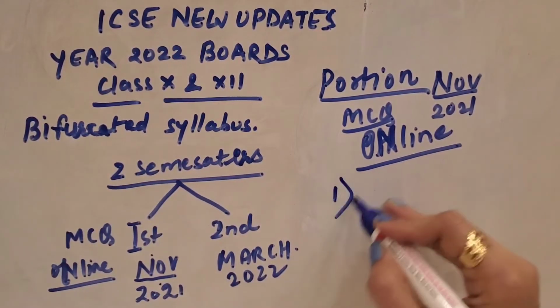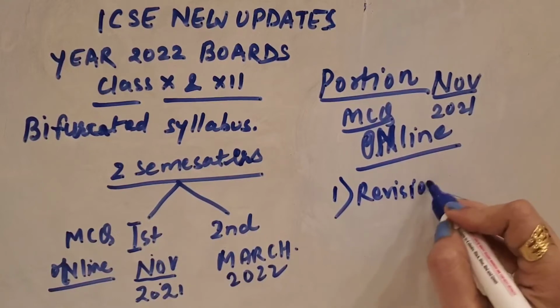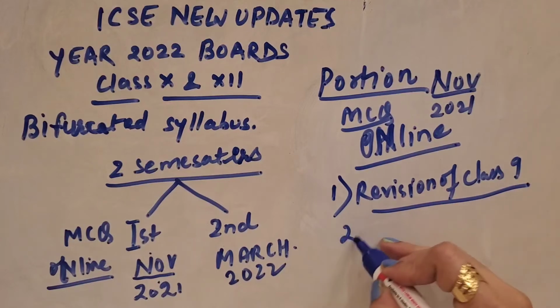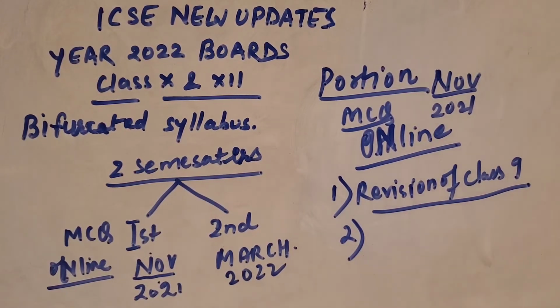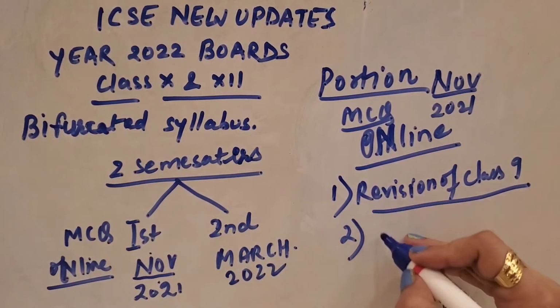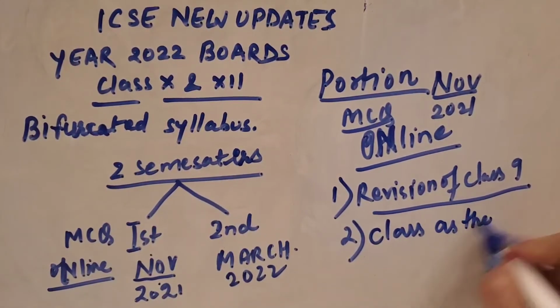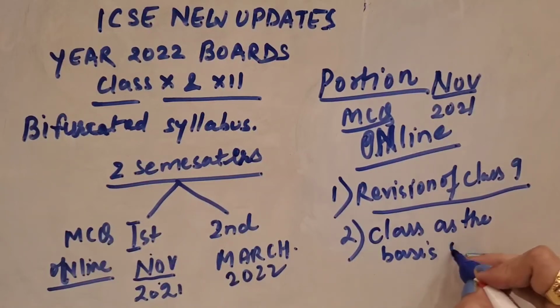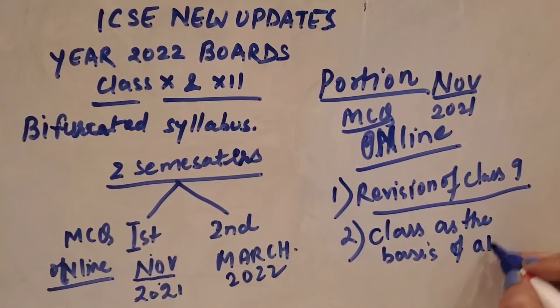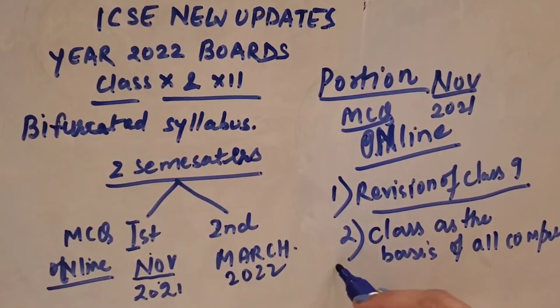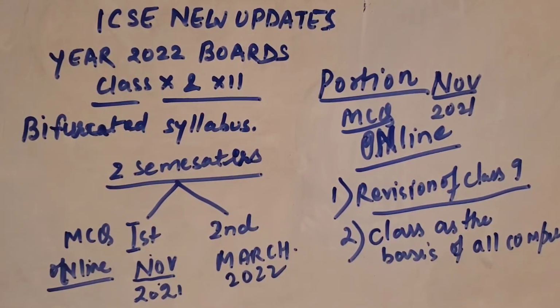The first chapter is revision of the previous year, revision of class 9. Everything you have to revise from the class 9 book, which we have completed already. Mostly schools have completed. Secondly, you have to complete the chapter Class as the Basis of All Computation. अब आप सोचेंगे कि how the questions will come. So the questions, they will create an output. Maybe output questions will come, maybe programming will not come, but output questions will surely come.